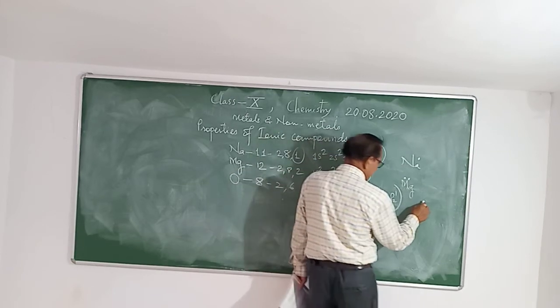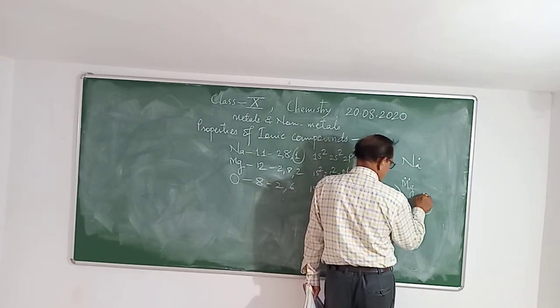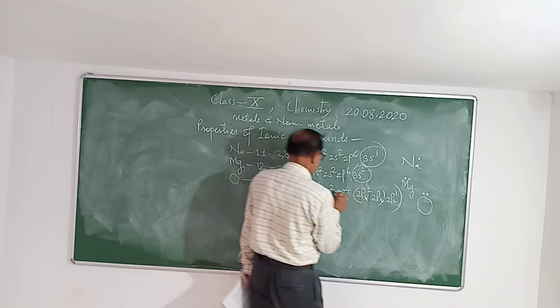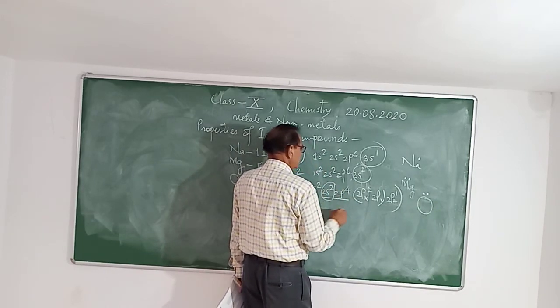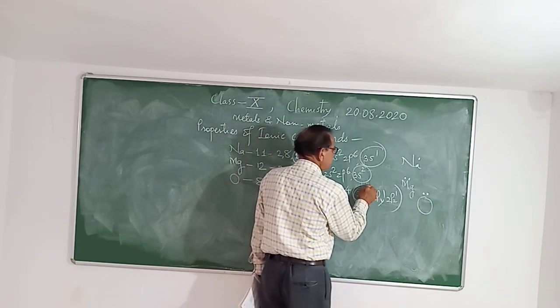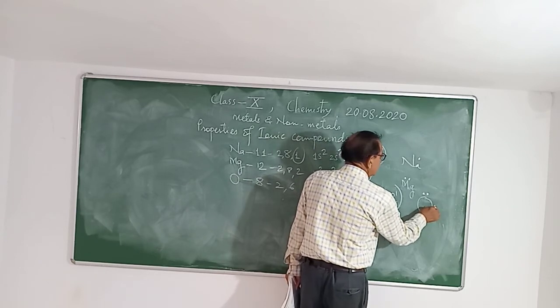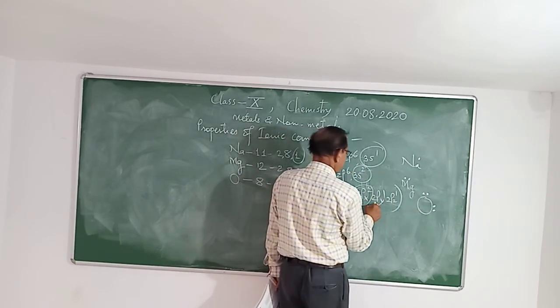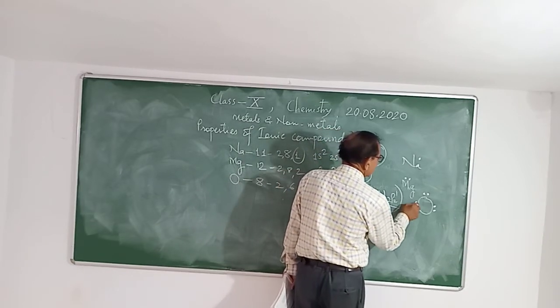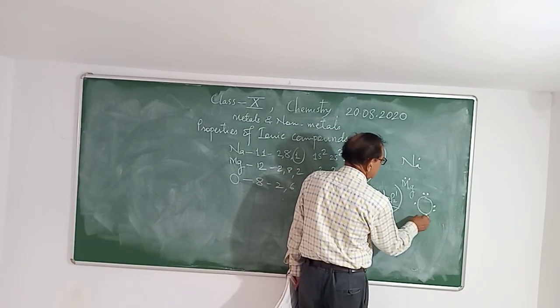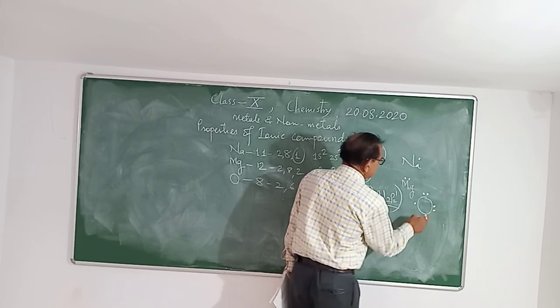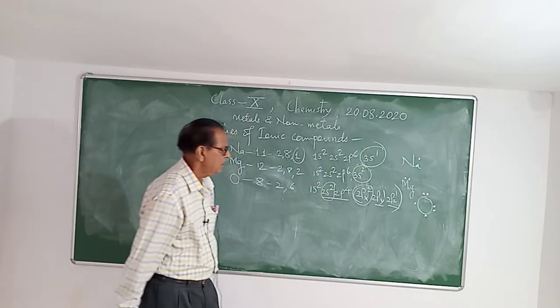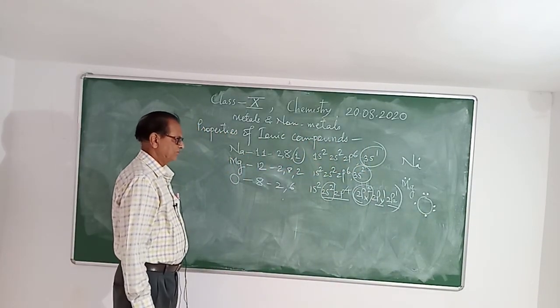Therefore we can represent oxygen with 2 paired electrons and the unpaired 2py1, 2pz1. So this is the electron dot structure for oxygen.